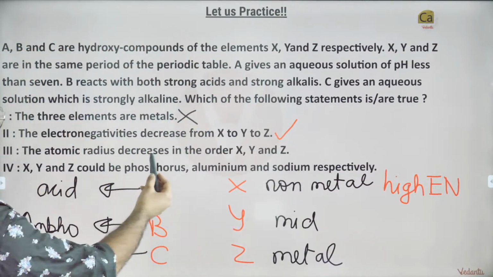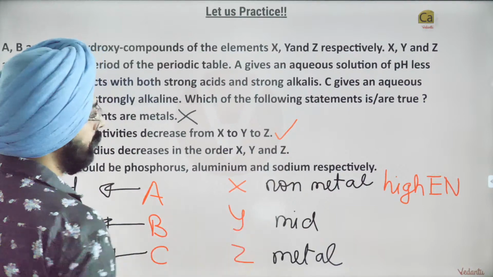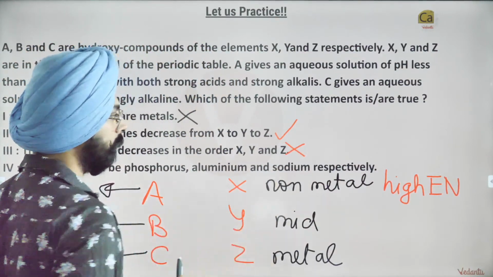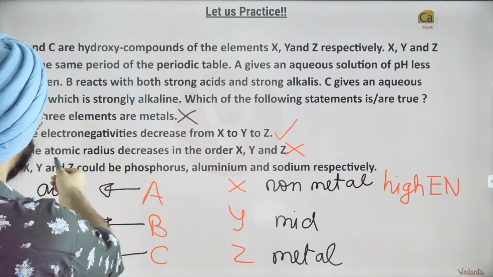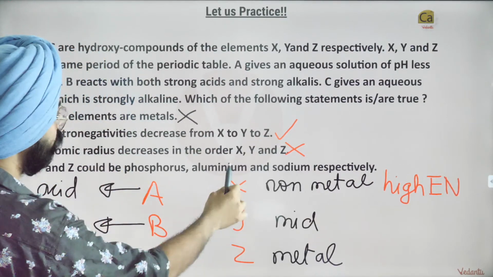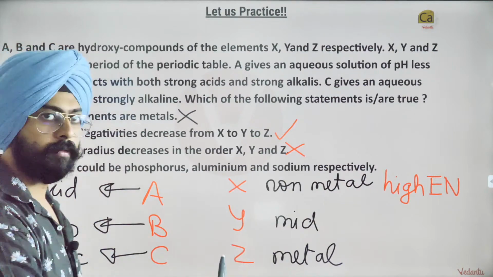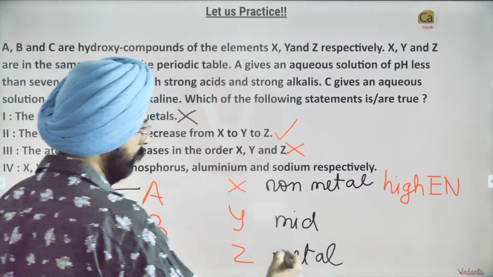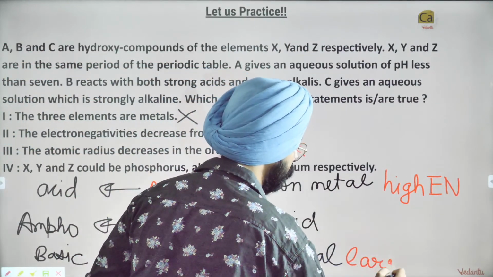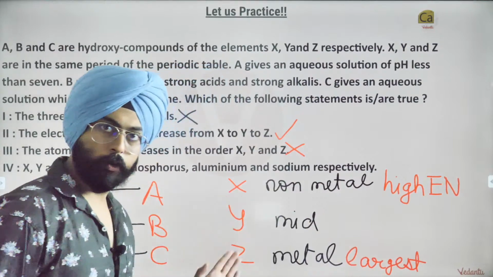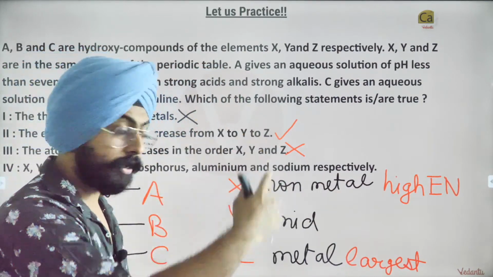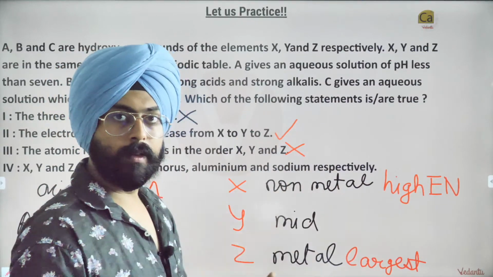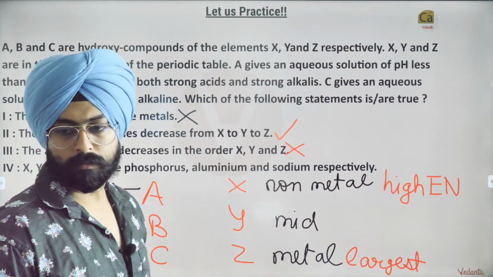Then you have atomic radius decreases in the order of X, Y and Z. That is incorrect. Isn't it? Atomic radius, it says, decreases in the order of X to Y to Z. Metal will be the largest. If they are from the same period, this is going to be the largest, because when you go across a period, the effective nuclear charge increases, so the non-metal will be smaller. Fluorine size is smaller than the size of lithium. Is that fine?